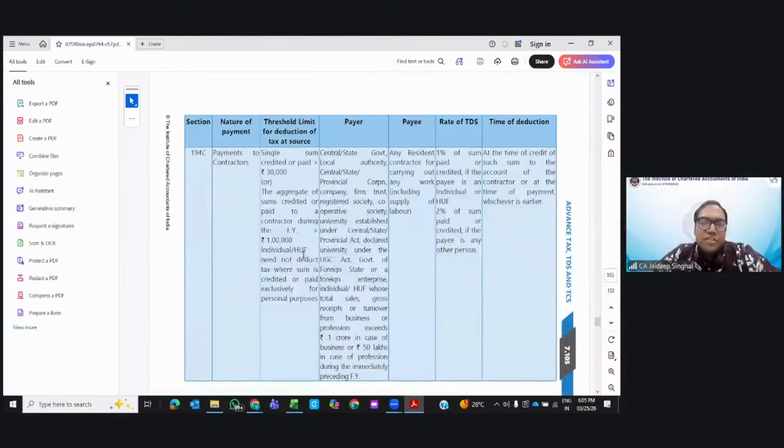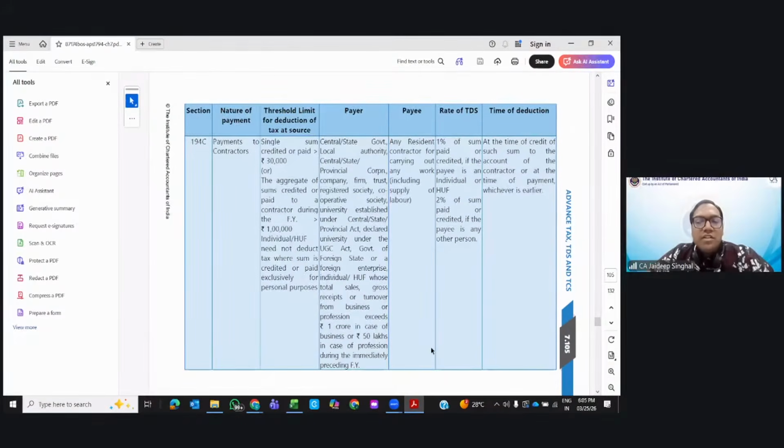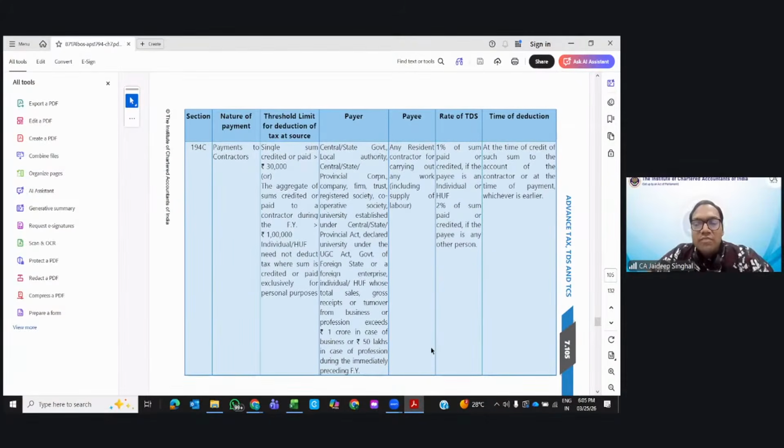194C, very important section. A single payment you make to any person greater than 30K, or the aggregate you make in the year greater than 1 lakh. I have a habit of speaking in Ks, sorry for that. 30,000 and 1 lakh. Then they need to deduct the TDS. For individual and HUF, this applies if their turnover crosses 1 crore and 50 lakhs. Then 1% is to be deducted in the case of individual and HUF and 2% in case of any other person.